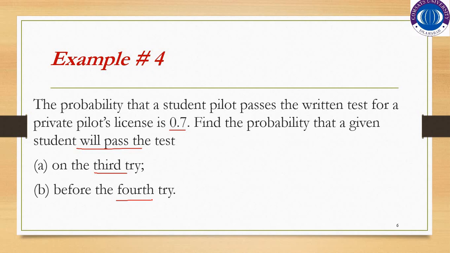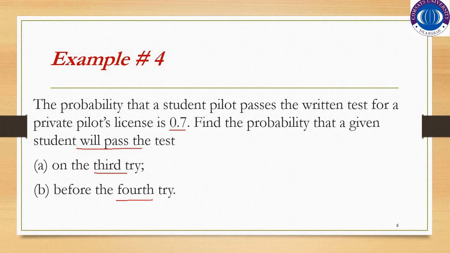Next property, the successive trials are independent. Each time the student attempts the test is independent from the previous attempt or the next attempt. So all the attempts are independent from each other. And the very last one is that the probability of success remains constant. Here the probability of success is to pass the test, which is 0.7, and it will remain constant in each particular attempt or trial. So this is the case of the negative binomial distribution.